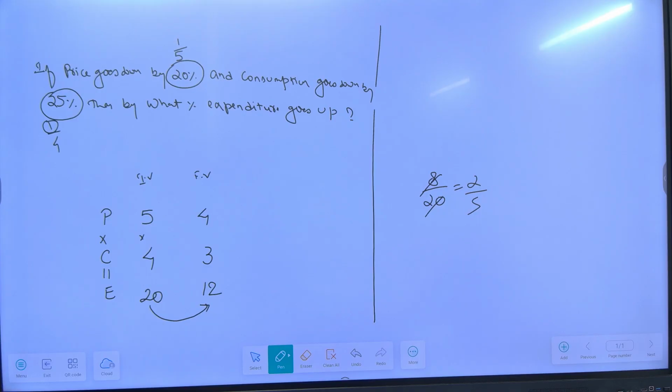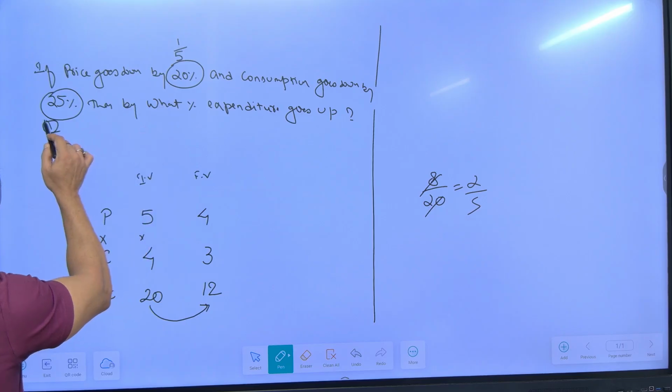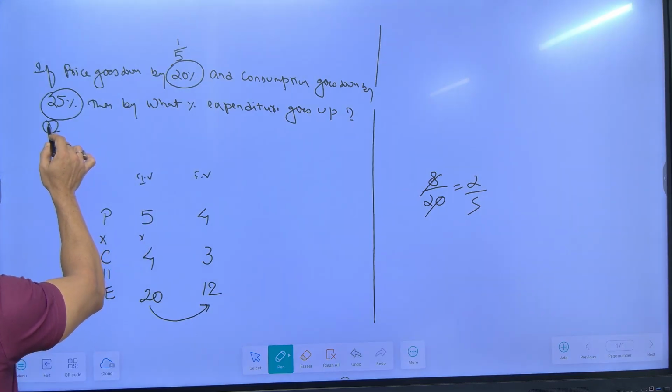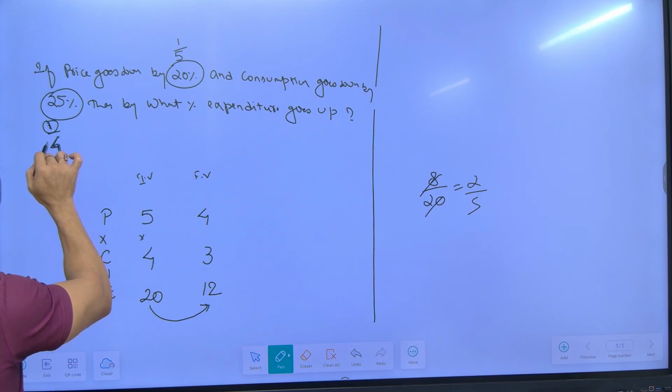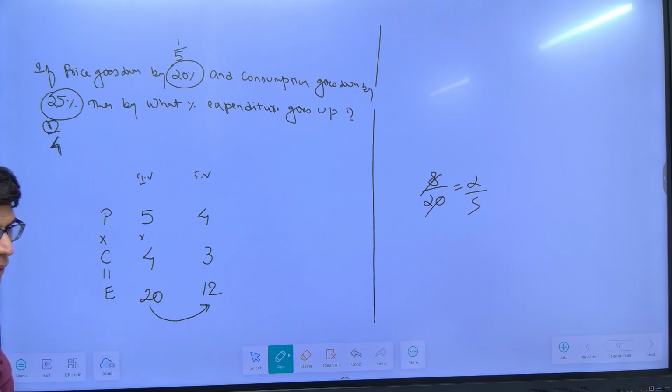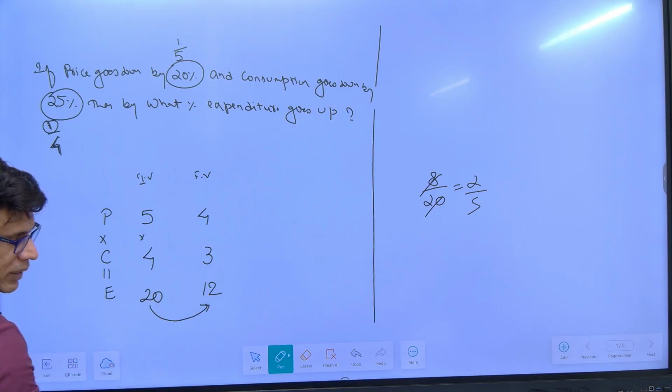There could be third case where the price goes up, consumption comes down. Decreases by, goes down by 25% means decreases by 1 over a base of 4. That means initially it was 4, decreases by 1. So 4 decreases by 1, 3. 5 4s are 20, 4 3s are 12.